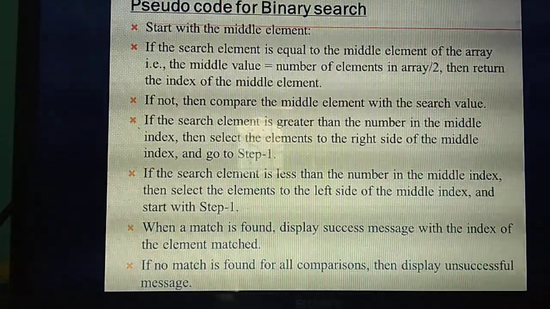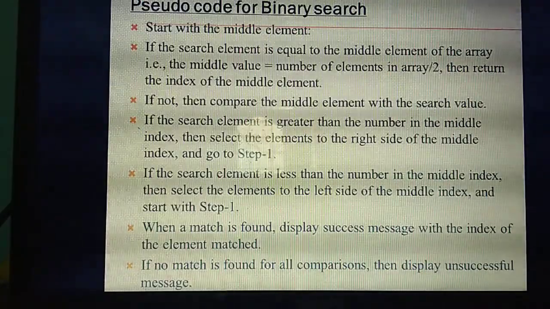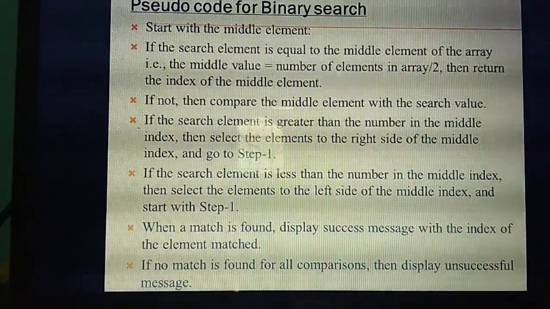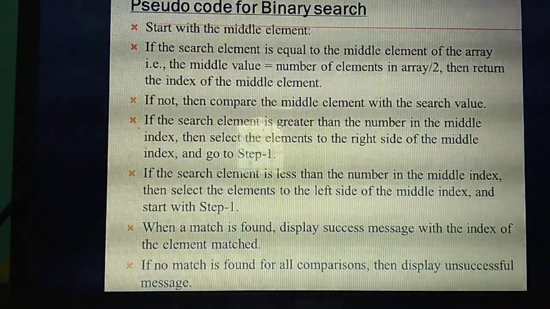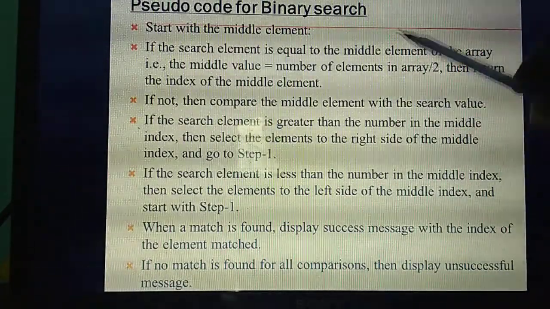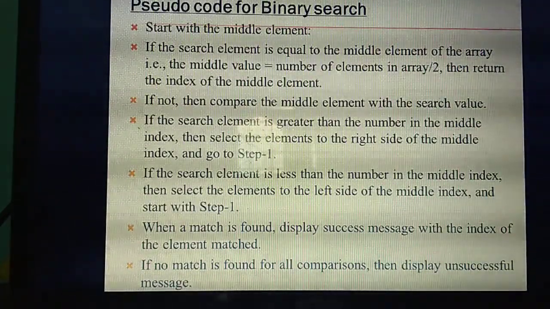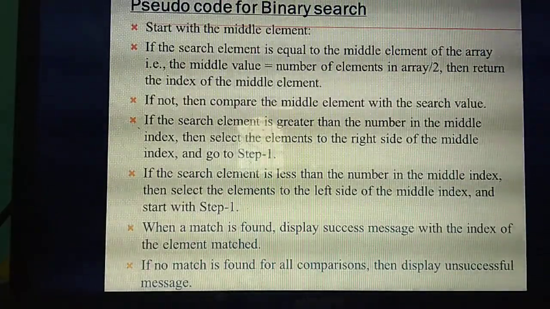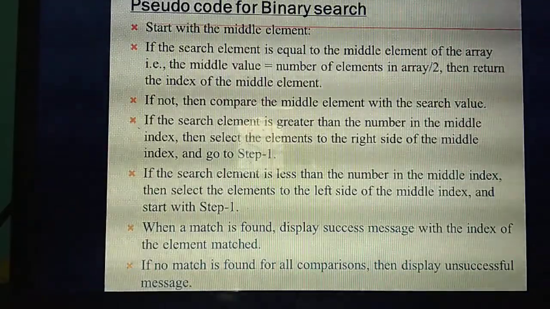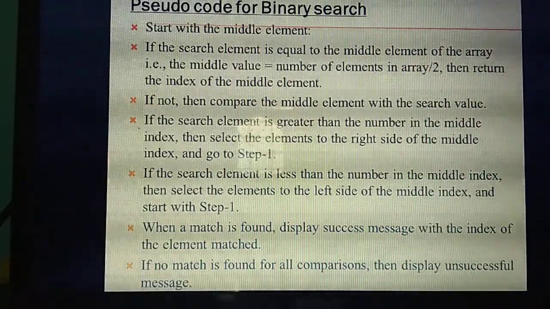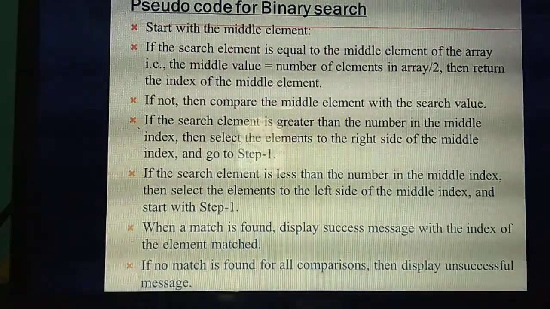Okay. Once more I am repeating. What's the first point? Your search always starts with which element? Middle element. Then you are going to calculate the middle value by using which formula? Middle value equal to number of elements divided by 2. Then you already have some element as a search value, kept in mind. You are going to compare that search value with this middle value.